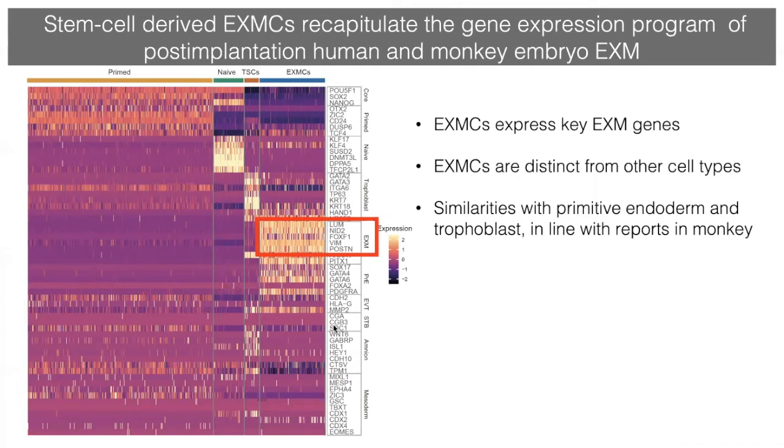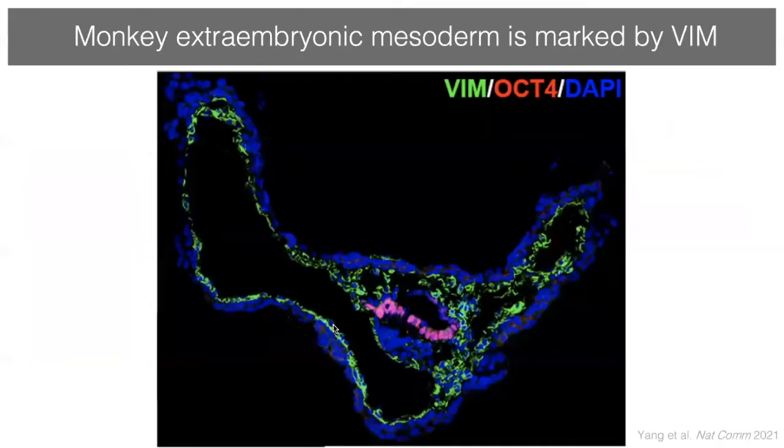And despite some genes being shared with other cell types, we could really rule out that the cells we were making correspond to additional cell types, such as we could clearly see that they were not amnion or normal mesoderm or any trophoblast derivative or pluripotent stem cells. So these results really suggested that the cells we had isolated correspond to extraembryonic mesoderm cells.